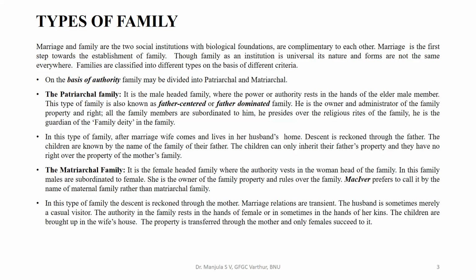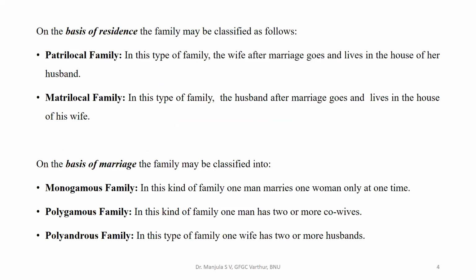In this type of family, the descent is reckoned through the mother. Marriage relations are transient. The husband is sometimes merely a casual visitor. The authority in the family rests in the hands of the female or sometimes in the hands of her kin. The children are brought up in the wife's house. The property is transferred through the mother and only females succeed to it.